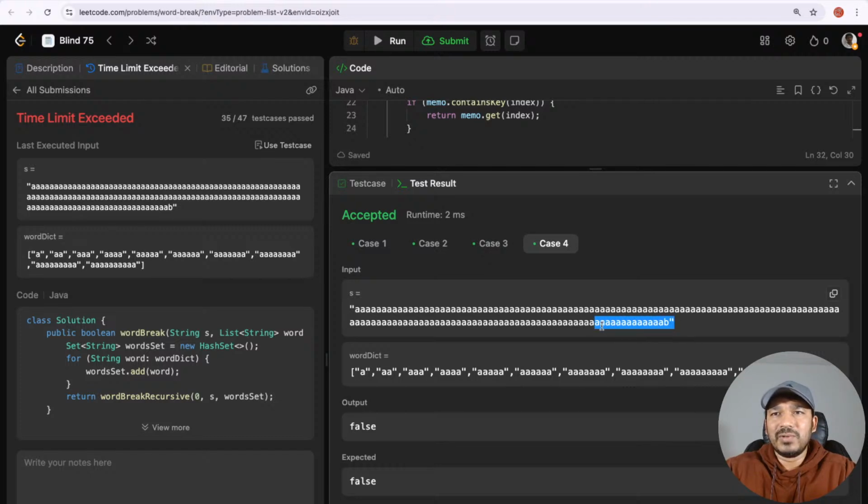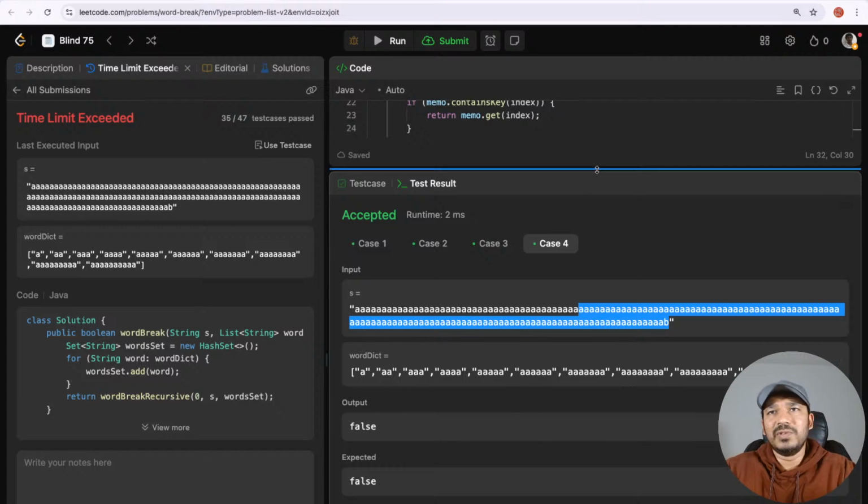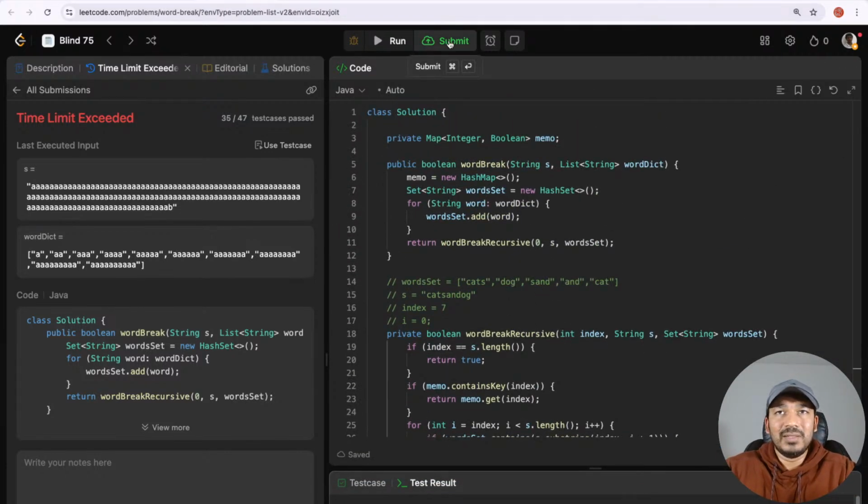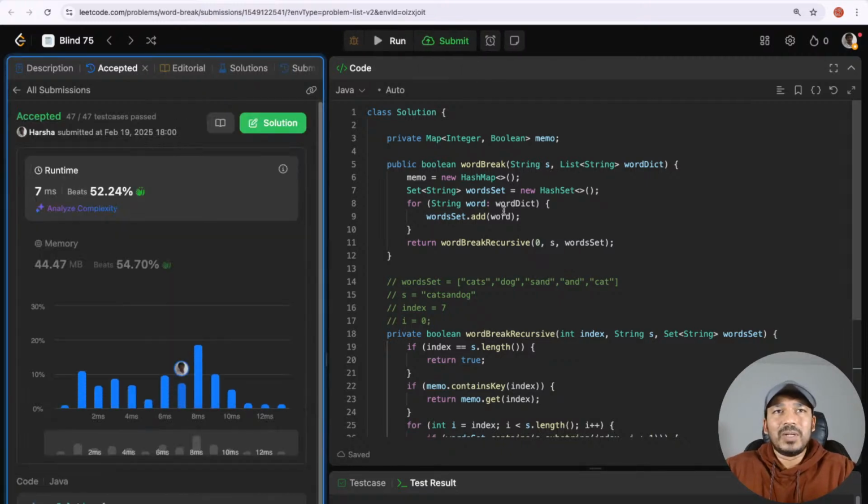Okay, once we know that from this index it is going to be false, I'm not going to recompute once we come to this index. Same applies to this one. Same applies to the segment till here. So since we compute only once, this is more performant and more efficient. So let's try to submit it and see if there are any other edge cases like an empty string or things like that. Okay, there's none.